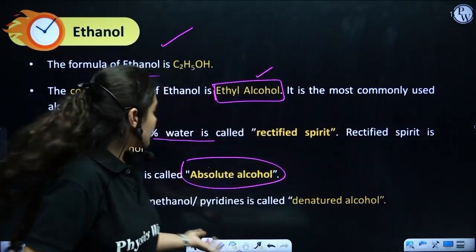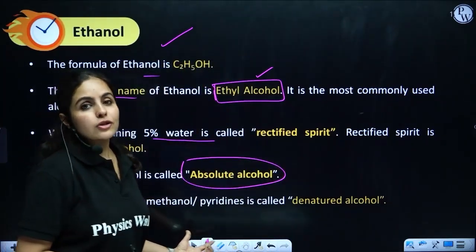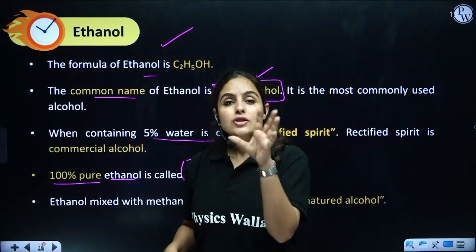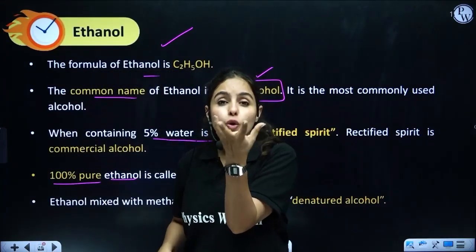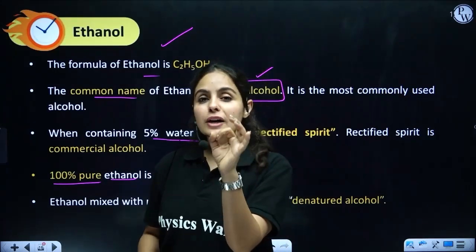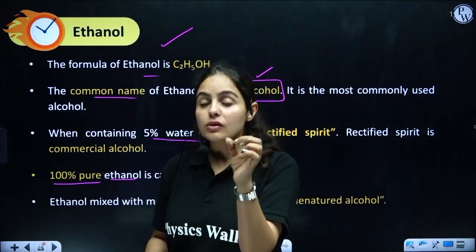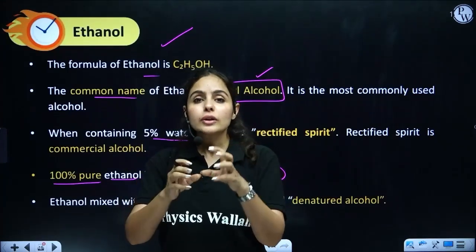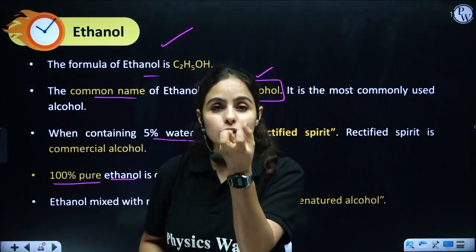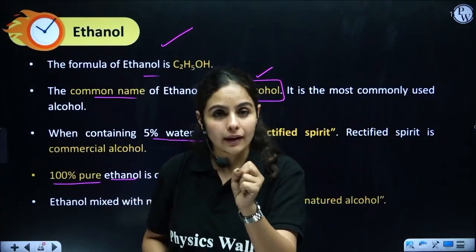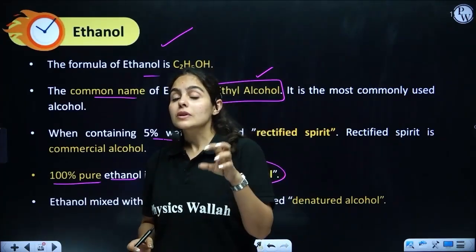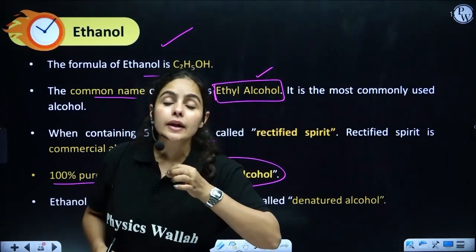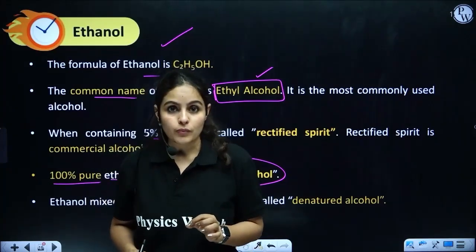Why? Because methanol reacts with your liver and tries to coagulate it. Coagulate means, if you have seen how an egg gets cooked: an egg is a liquidy material, and once you cook it, it coagulates and converts into a kind of bhurji. The same thing happens with our liver if methanol is taken in by a person.